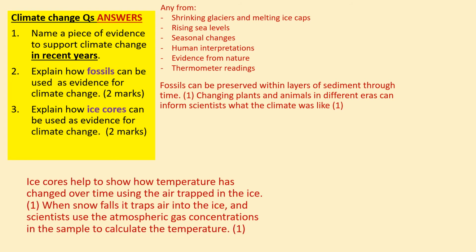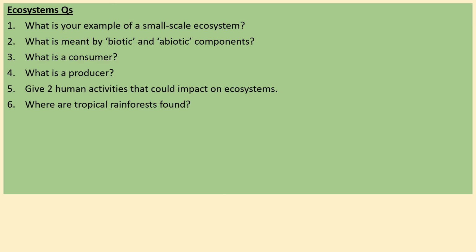And for number 3, ice cores help to show how temperature has changed over time using the trapped air in the ice. That would be the first mark. And then for the second mark, you've got to again link it to atmospheric conditions and gas concentrations and how that relates to temperature. So give yourself a mark out of 2 for that question, a mark out of 2 for question 2, and tick off if you got a correct piece of evidence for question 1.